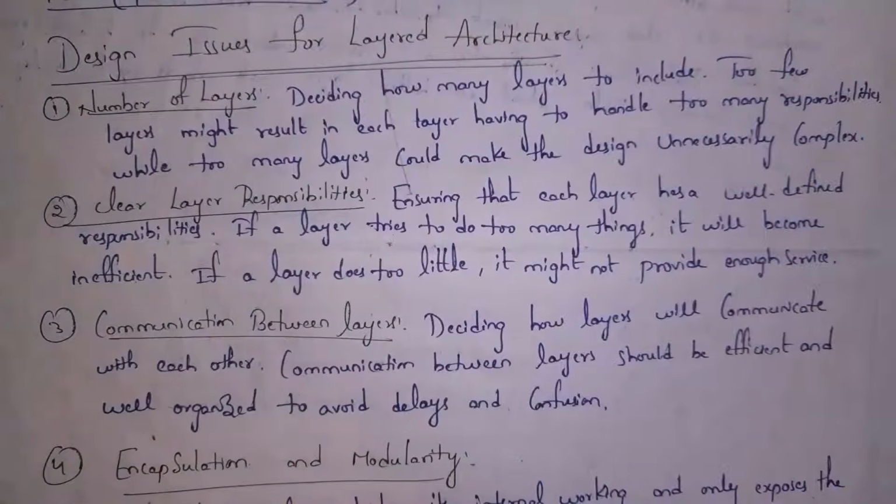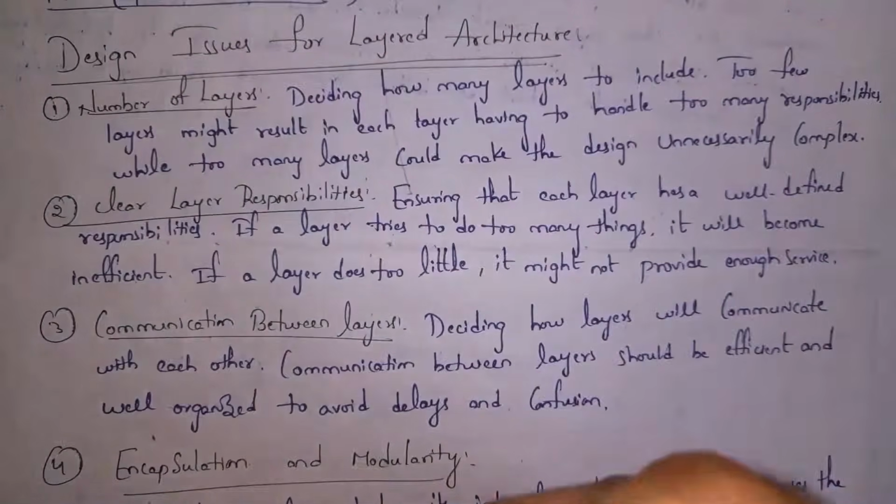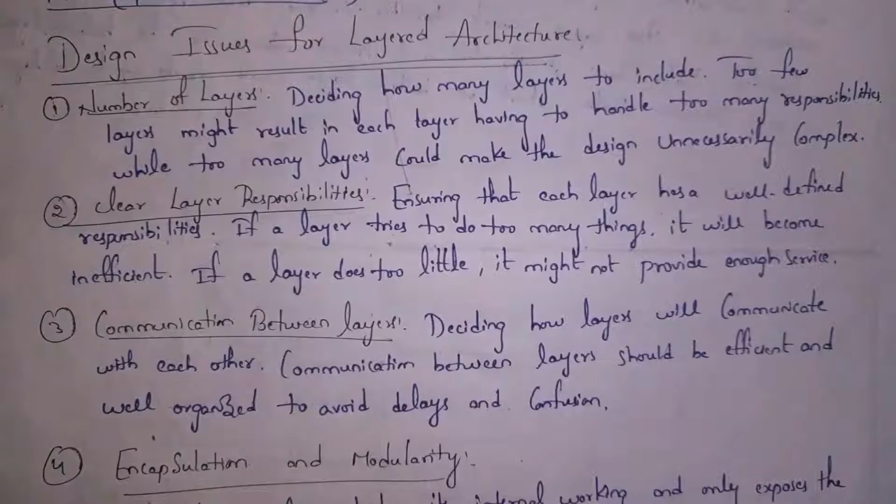If we give more work for one layer and less work for another layer, then communication will not happen properly. We need to give equal amount of work for all layers. And third one is communication between layers. Yes, all layers in the network must communicate efficiently. If layers cannot communicate properly, the person will receive a wrong message. That is why all layers must communicate with each other properly in the network.